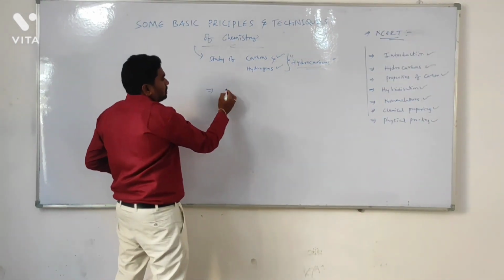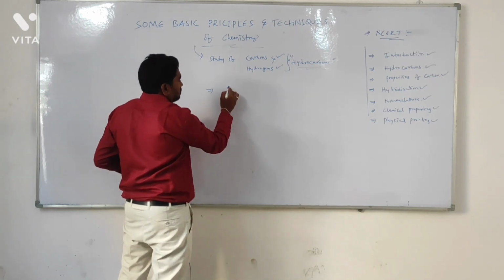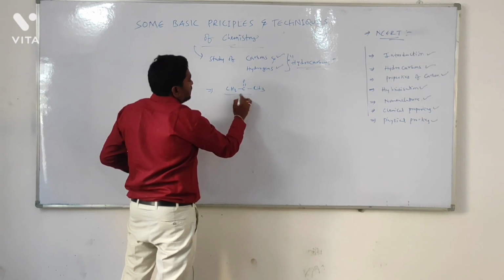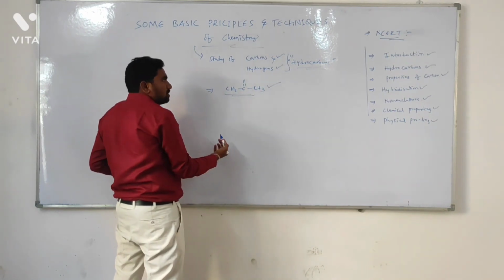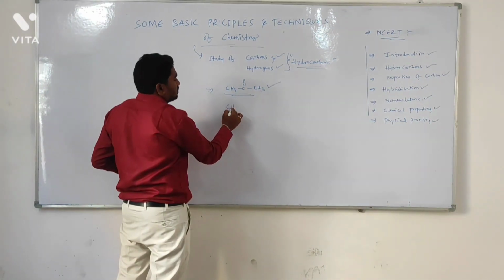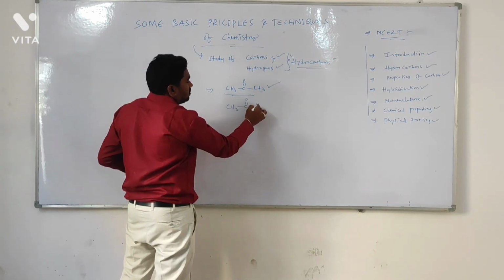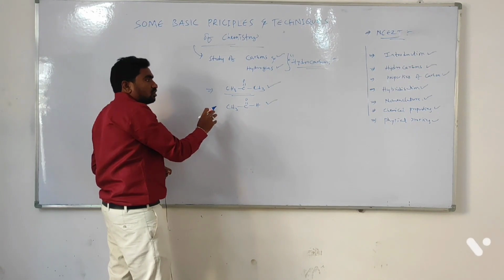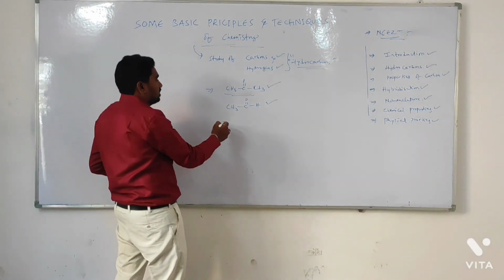For example, ketones: CH3, C double bond O, CH3. In that we have carbon and hydrogen. Aldehyde: CH3 C double bond OH, the aldehyde functional group. I will explain all the topics and functional groups clearly in further videos, no problem.